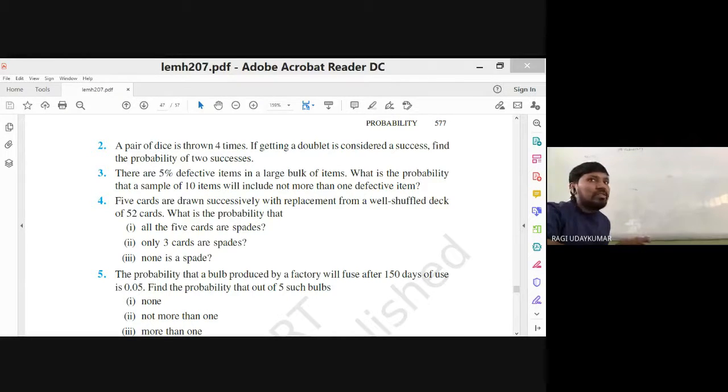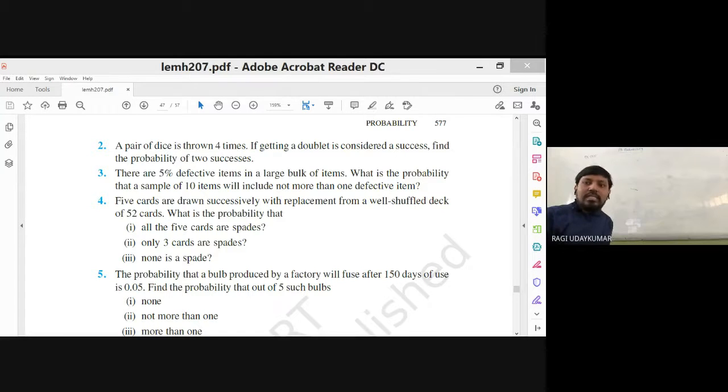So we need to find that n is equal to 10 here. What the probability of success is, is very much important here. Getting a defective item is a success, because you are asked to find not more than one defective item. So probability of success is equal to 5%, which is 5 by 100, nothing but 1 by 20. Probability of failure is 1 minus 1 by 20, that is 19 by 20.